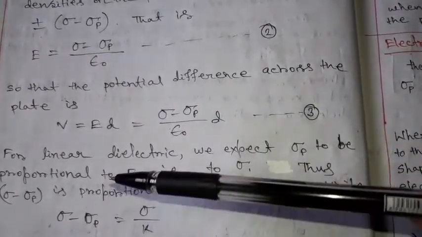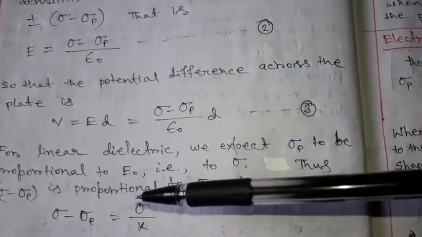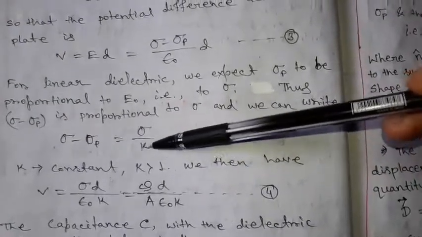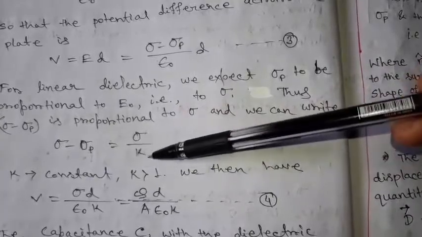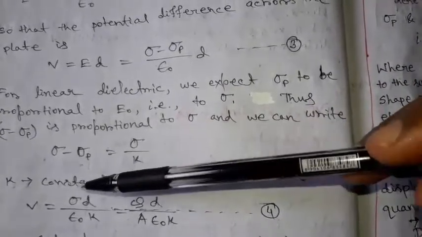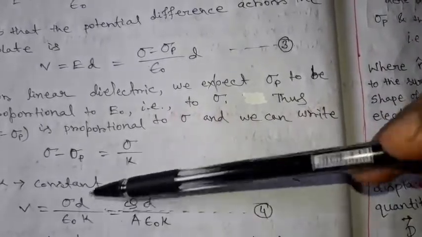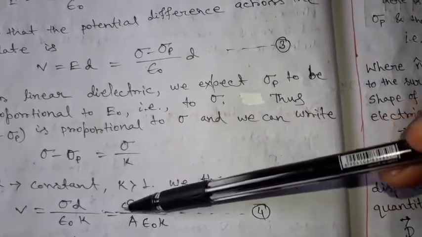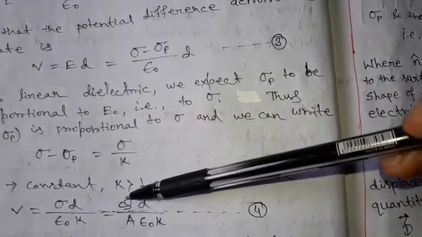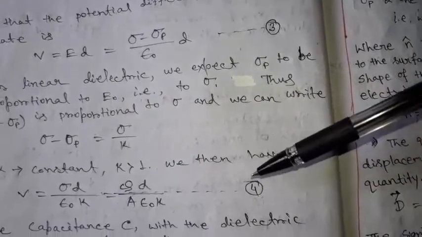Thus sigma minus sigma p is proportional to sigma, and we can write sigma minus sigma p equal to sigma by K. So this K is a constant of proportionality, a constant which is greater than 1. We then have V equal to sigma d by epsilon 0 K. Instead of sigma you can write capital Q by capital A. So the equation for V becomes Q d by A epsilon naught K. This is equation number 4.